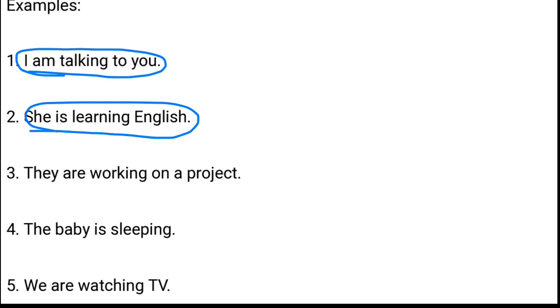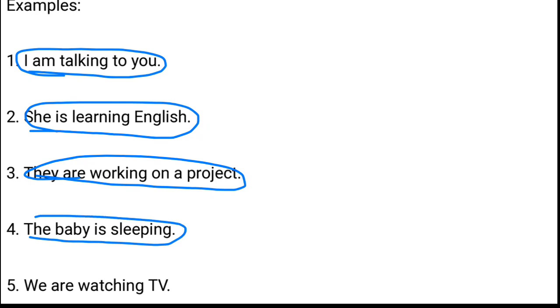Okay, they are working on a project. वो किसी प्रोजेक्ट पे काम कर रहे हैं. It means still they are doing that. तो अभी if right now they are doing something, तो we will simply say वो अभी कर रहे हैं. अगर वो कर रहे होते, I mean in the past, तो we would say they were working on a project. Clear? The baby is sleeping. तो past क्या हो सकता है? The baby was sleeping.